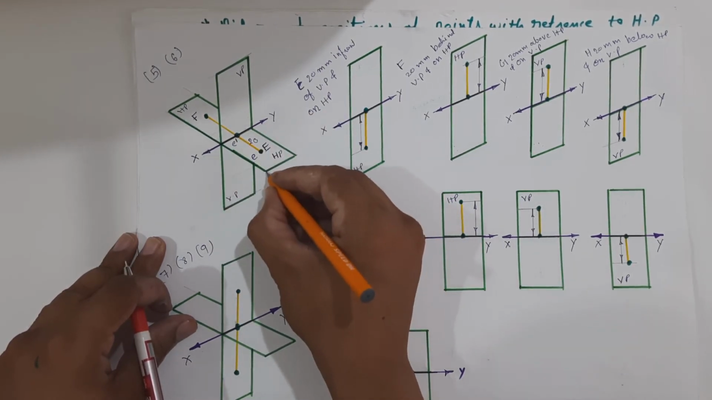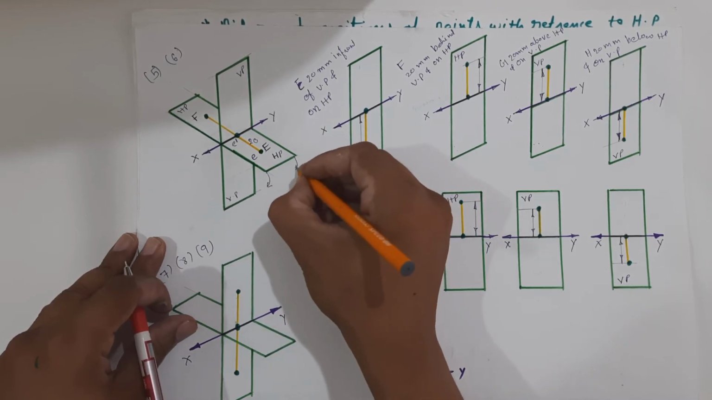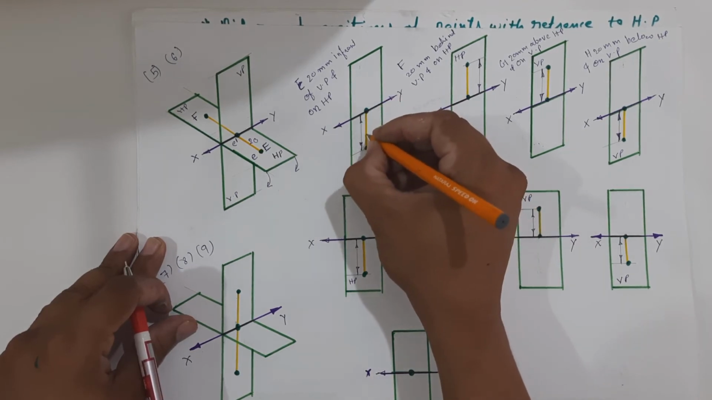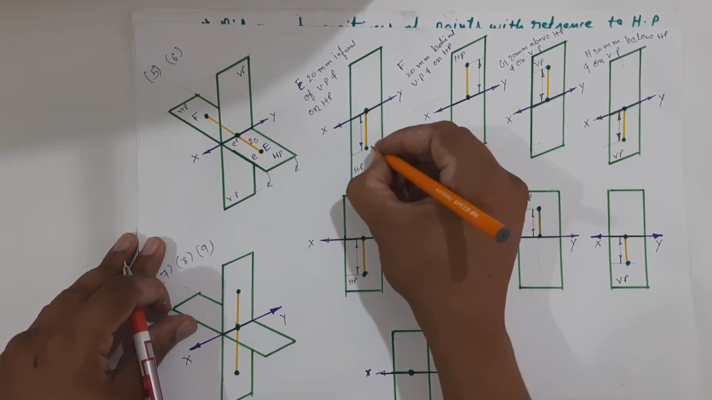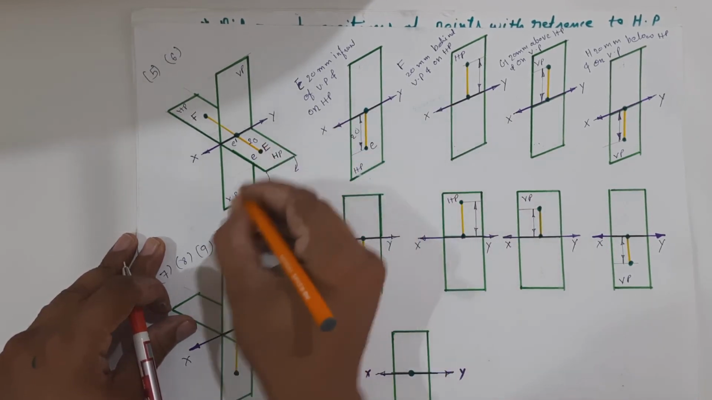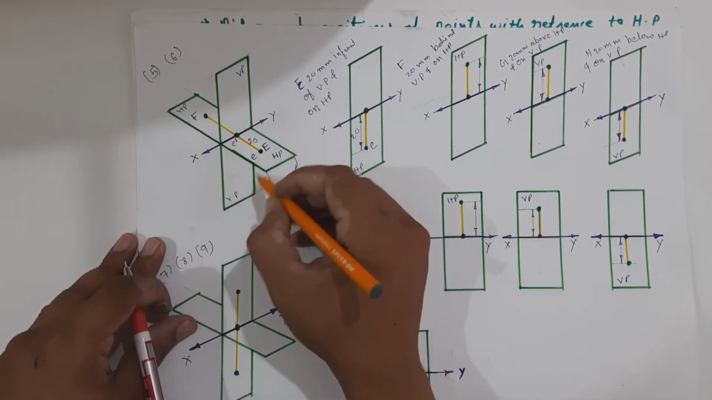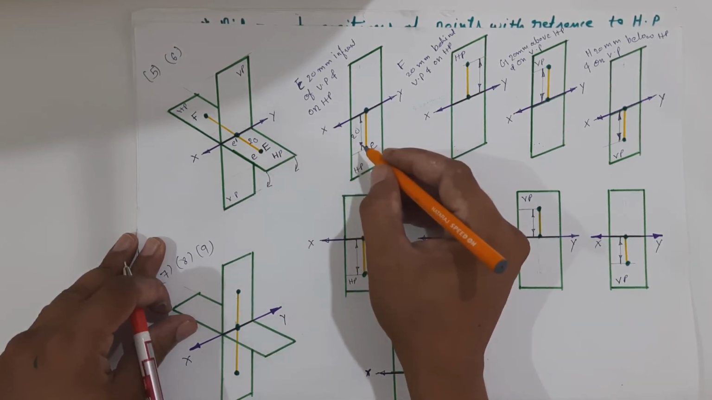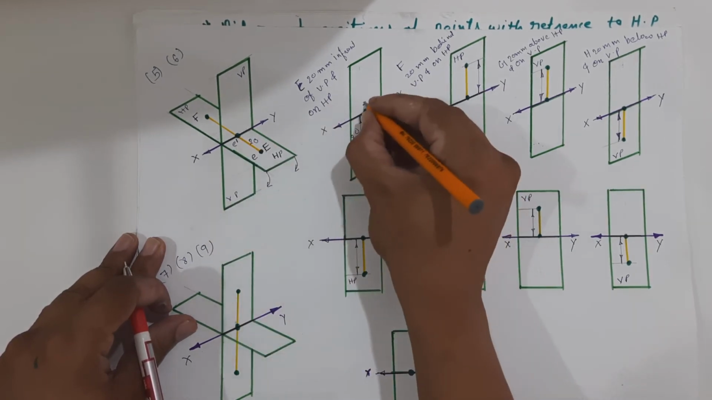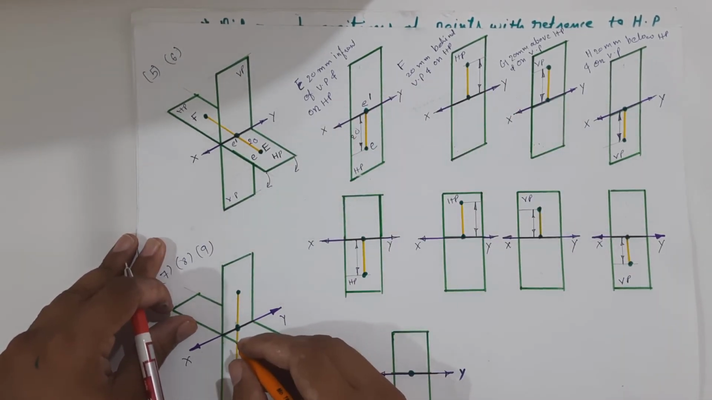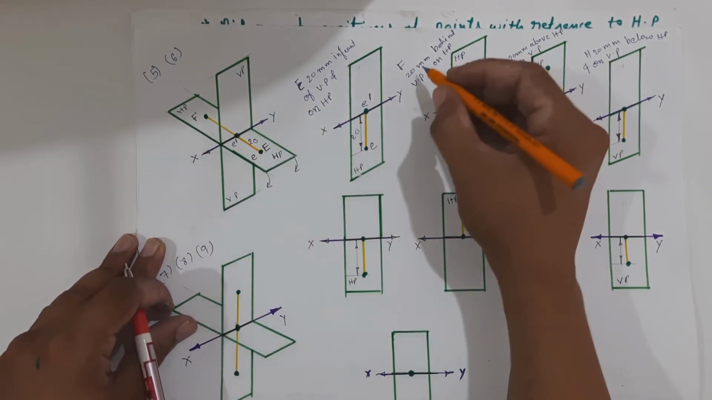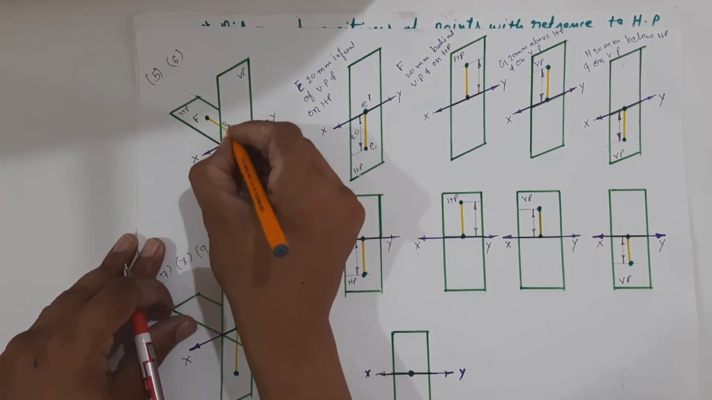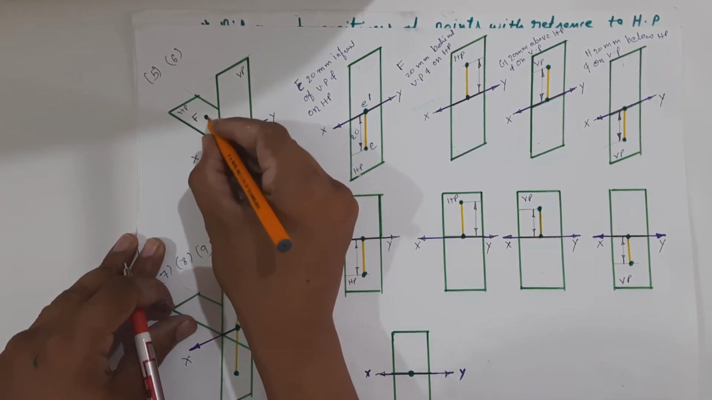Now after taking the projection, we have to rotate the horizontal plane 90 degrees in the clockwise direction. So we will get the plan over here, E, 20 mm below. E will rotate and will be 20 mm below the XY reference line, and we will get the elevation on the XY reference line. Now point F. Point F is 20 mm behind VP and on HP.